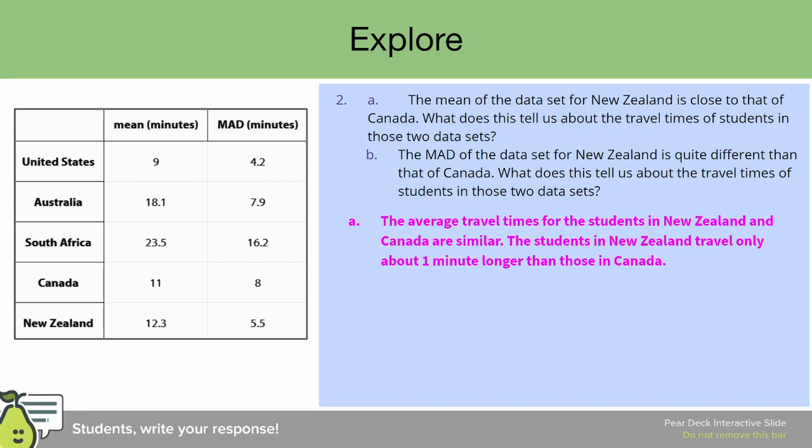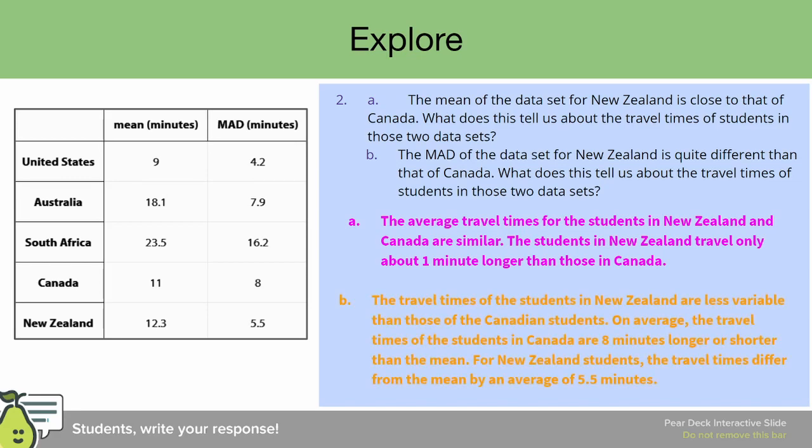All right, welcome back. If you said the travel times of students in New Zealand are less variable than those of those Canadian students, you are correct. We can see that the students in New Zealand have a MAD of 5.5, and we can see the students in Canada have a MAD of 8. Therefore, definitely New Zealand students' travel times are less varied than those of Canada. So that is definitely true.